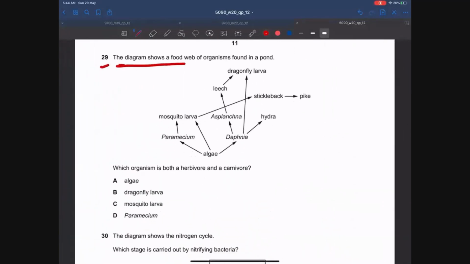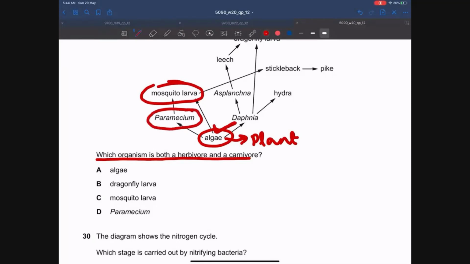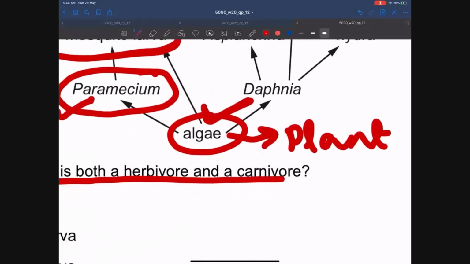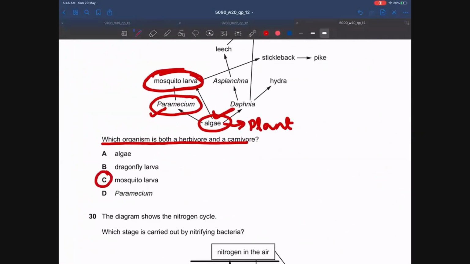The diagram shows a food web of organisms found in a pond. Which organism is both a herbivore and a carnivore? Okay, guys, a herbivore is an organism that consumes plants. So algae over here are plants or producer. So mosquito larva, you can see that mosquito larva is feeding on the algae. This means it's a herbivore, and mosquito larva is also feeding on paramecium, which is a herbivore. So mosquito larva is also a carnivore and a herbivore. Mosquito larva is a herbivore because it is feeding on algae, and mosquito larva is also a carnivore because it is feeding on paramecium. So the answer is C, mosquito larva.